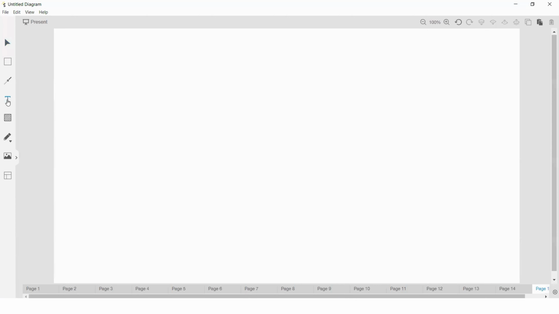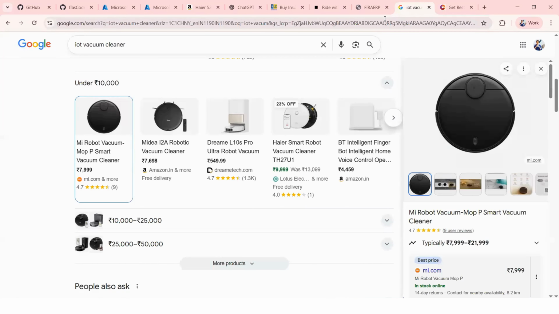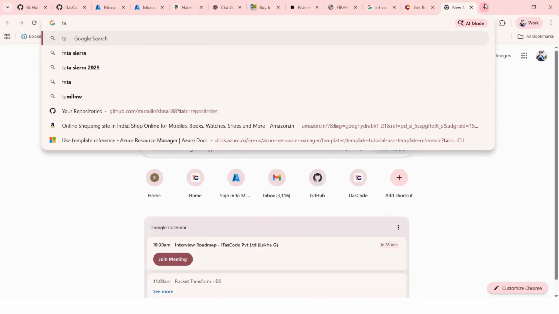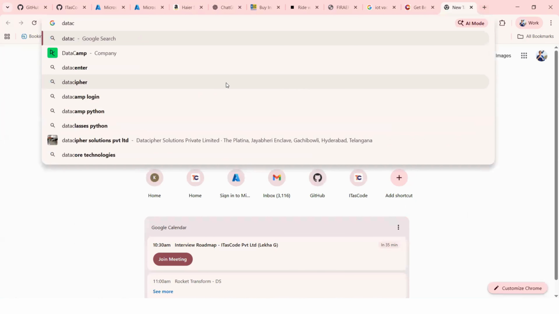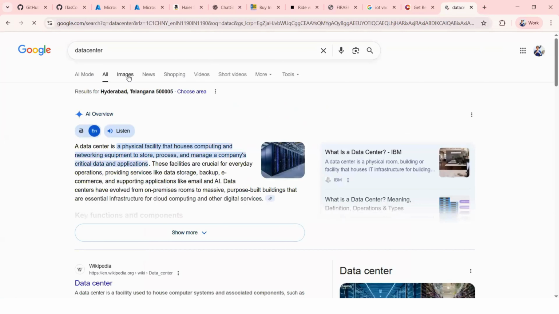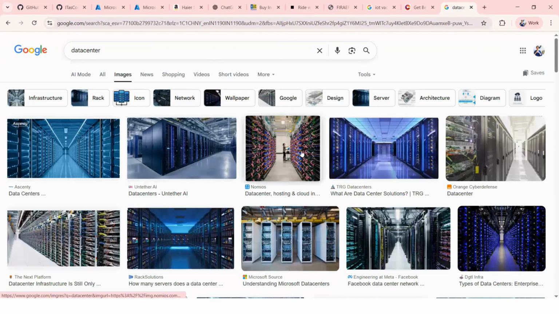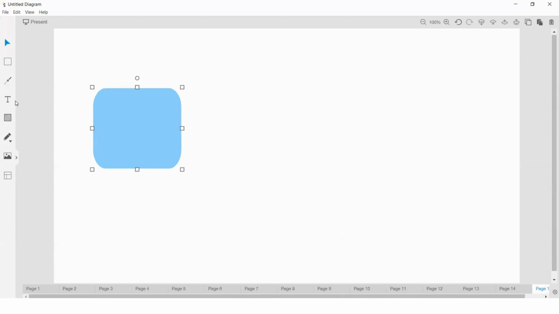Initially people used to host their applications in data centers. You can see these are all data centers. After that they started hosting applications in the cloud. We'll discuss what cloud is also, but as of now just see this scenario.